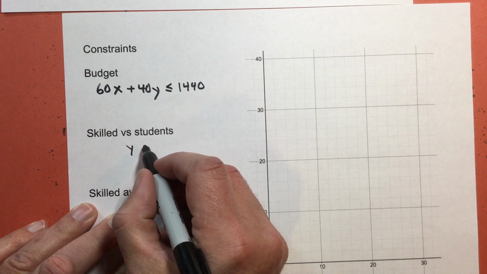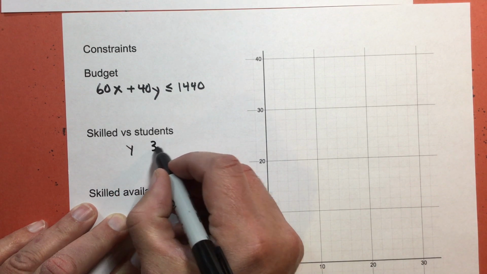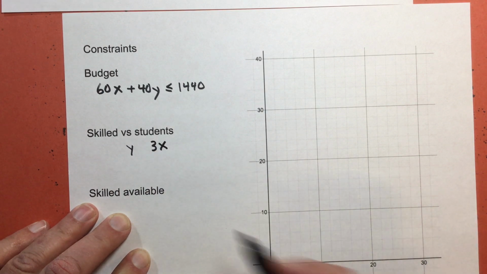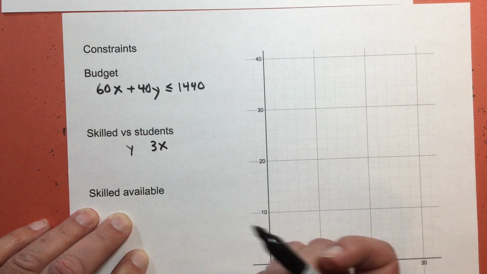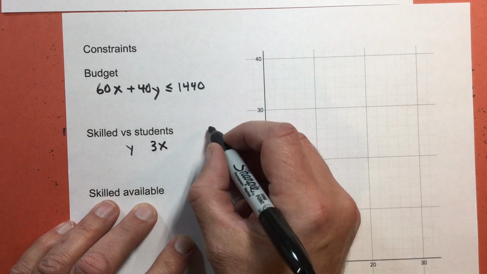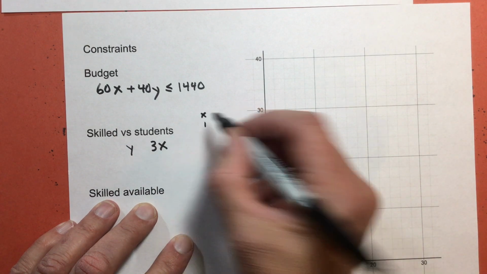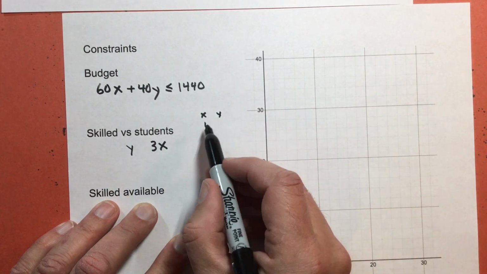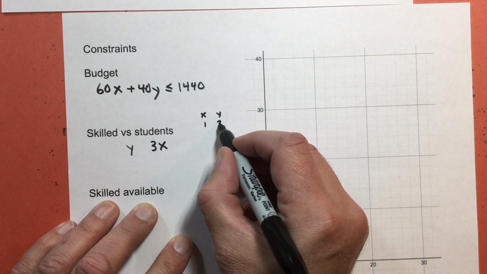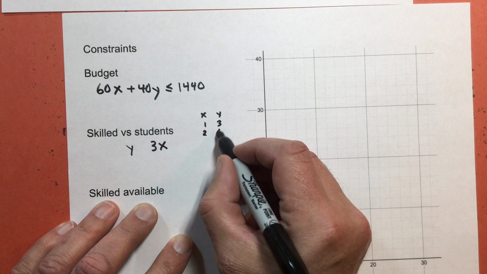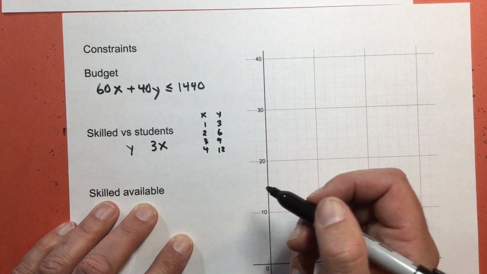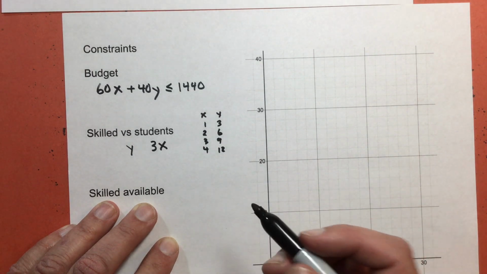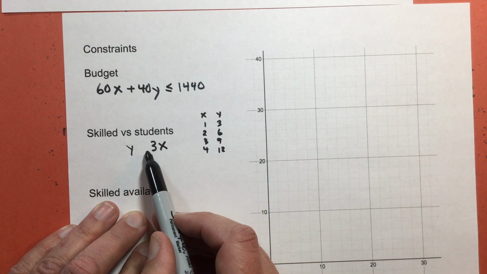y is going to be equal to 3 times the number of skilled workers. So again, think of it this way: if this is skilled and this is unskilled, 1 skilled worker is going to give 3 students, 2 is going to give 6, 3 is going to give 9, 4 is going to give 12, etc. So that's if it's equal.